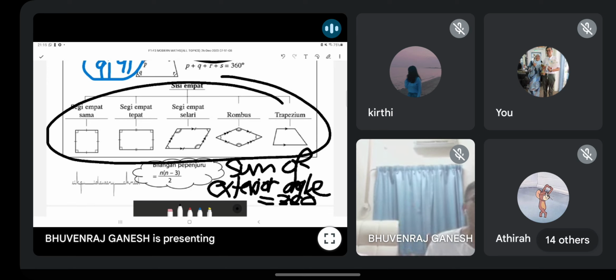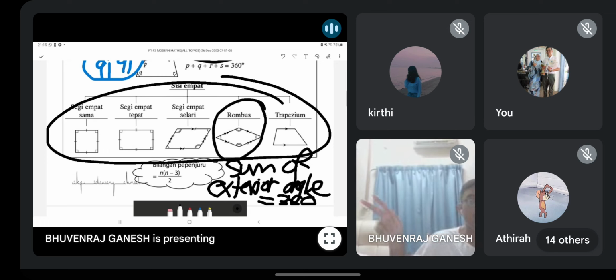Okay, so you can see example here lah. Okay, square. This one is just quadrilateral lah. The types of quadrilateral you have. Guys, one more thing. You must know certain basic property of this quadrilateral. Ciri-ciri asas kamu kena tahu. Example, rhombus.